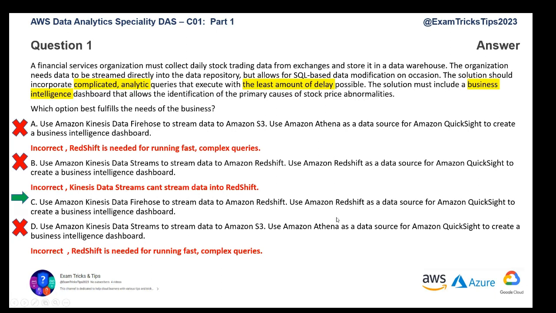and then use a QuickSight dashboard for reporting. And I think that's the answer. Option C is the answer for question number 1. And you realize how we have used the process that we just discussed in the previous slide, steps 1, 2, 3, 4. Identify keywords, eliminate the wrong options based on the keywords that you identified and the requirements in the question. Then choose the best available option from the remaining answers. So that's how we'll go about it. Let's move on to the next question.